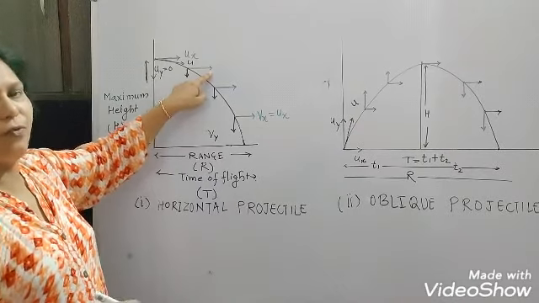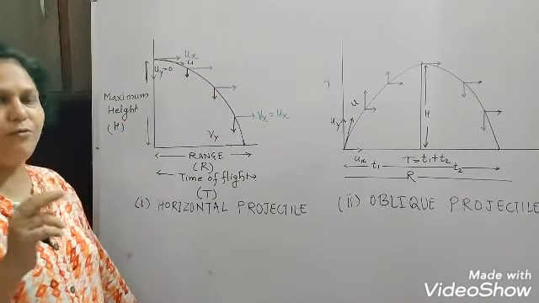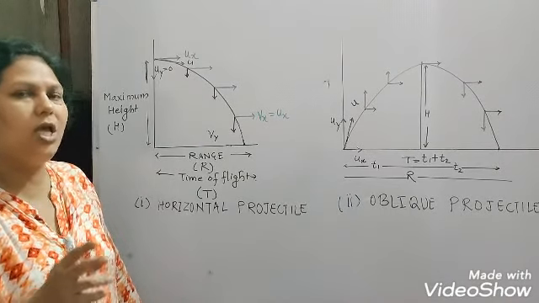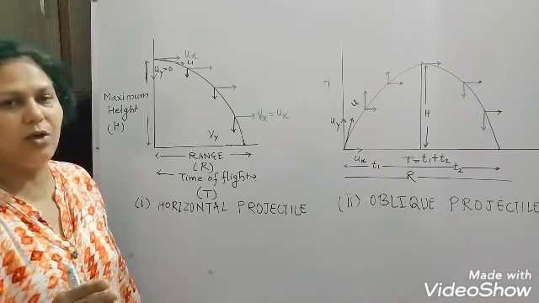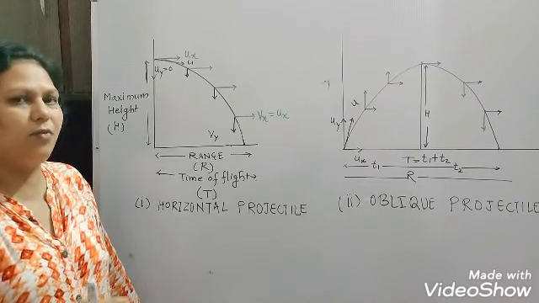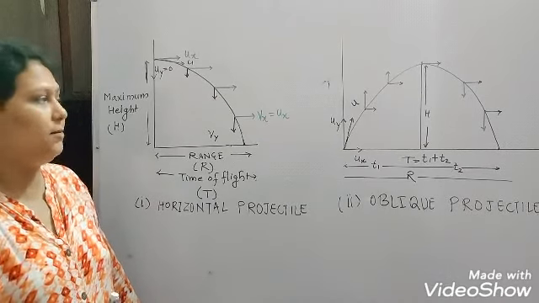As I said before, projectile motion is the combination of two types of motion: the horizontal uniform motion and the vertical uniformly accelerated motion.